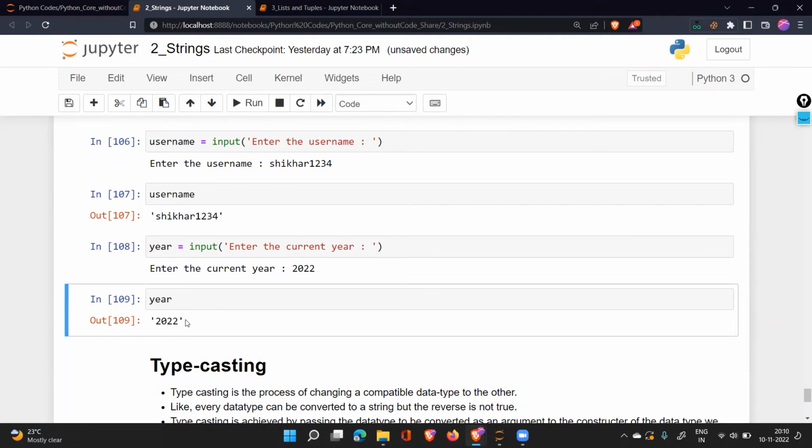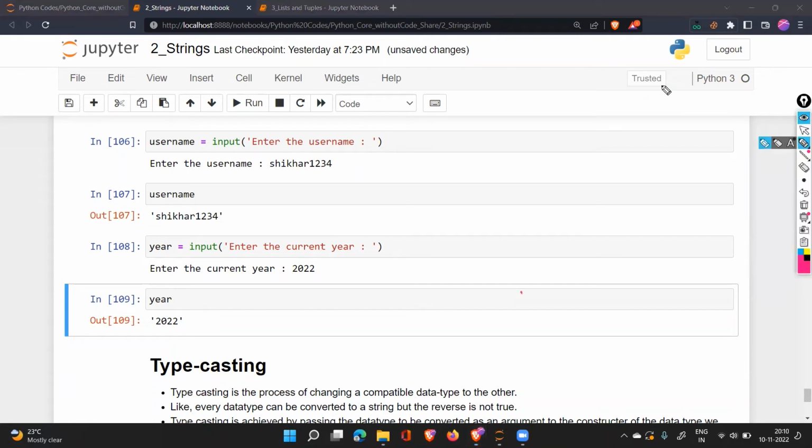So what is the work of this input? Whenever you take input of something from the user, whether it is a number or a text, it will take that as a text only. If you say 2022, it's a number, but the input function has been created in such a manner that it will take the input and convert it to text by adding these quotes. But that is a problem, correct? That is a problem because the data I have taken, I'm expecting to be a number. What should we do now?